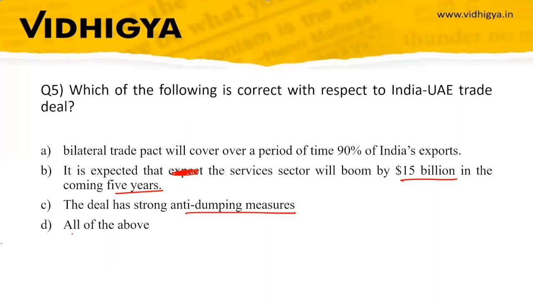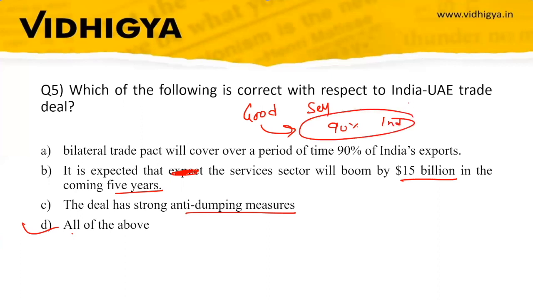So the correct option is all of the above. We have discussed that it not only covers goods but also covers services, and that over a period of time, 90% of India's export products will come under this trade deal, and that the service sector will boom by 15 billion in the next 5 years. Then there is a strong anti-dumping measure. So all these options are correct.